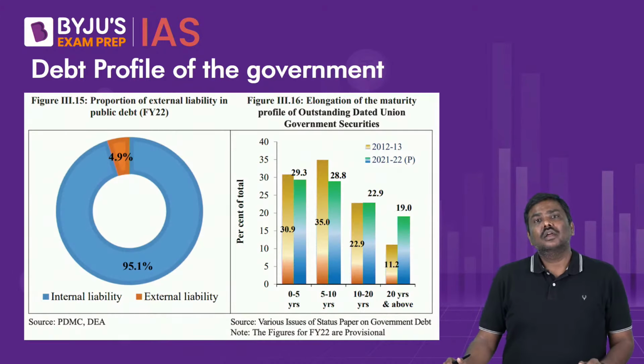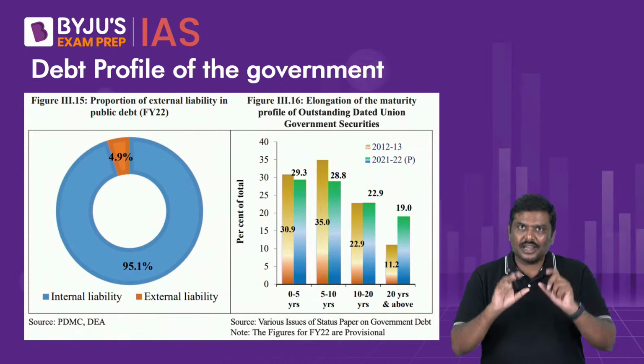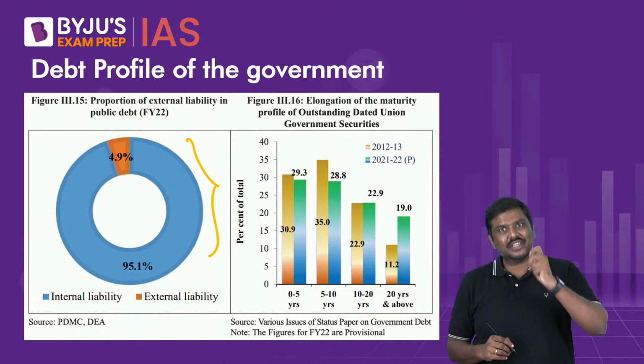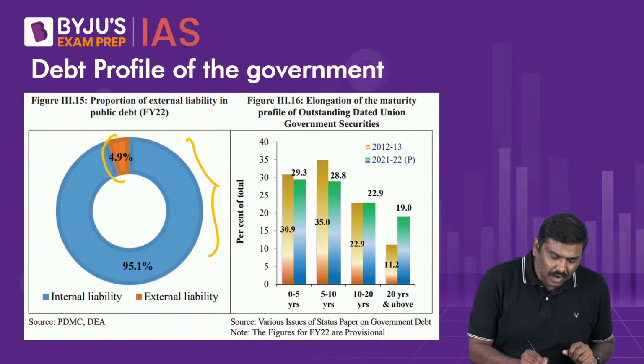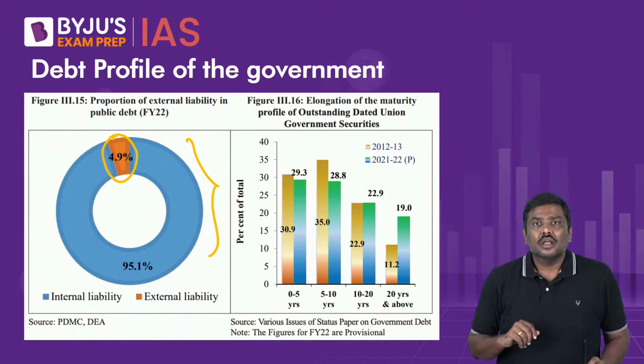Okay. Now, if you dissect the debt of the government of India, you will realize that most of the debt is internal in nature, that is domestic in nature. A very small part of the debt is external in nature. And that's very important. Why?